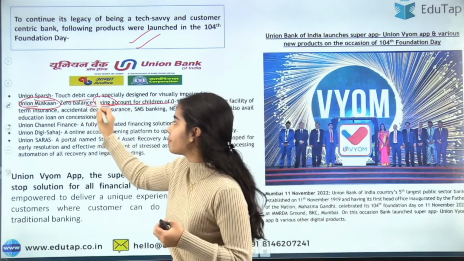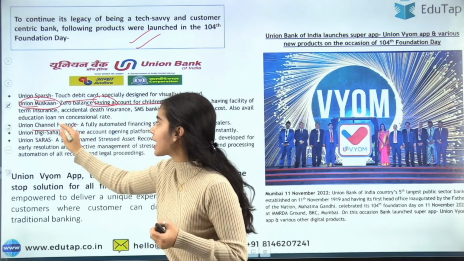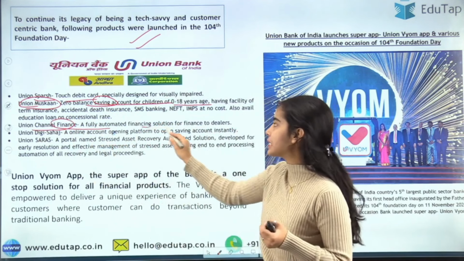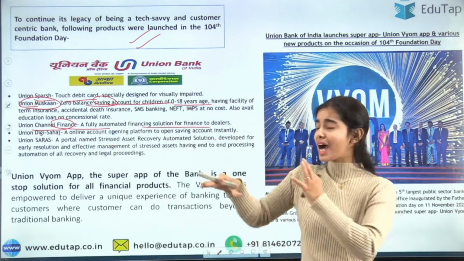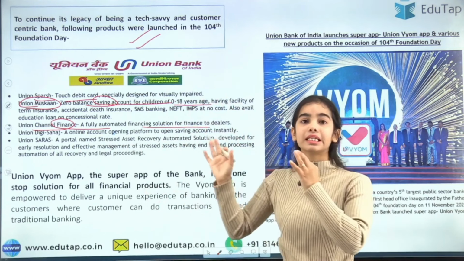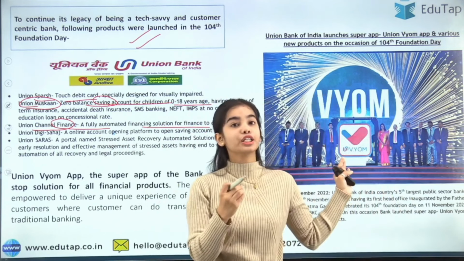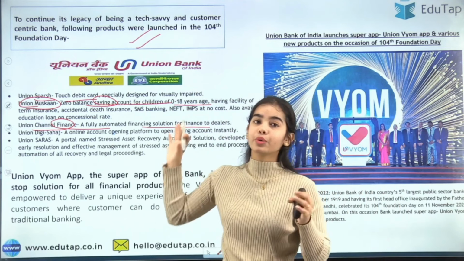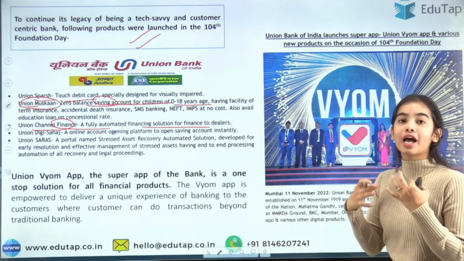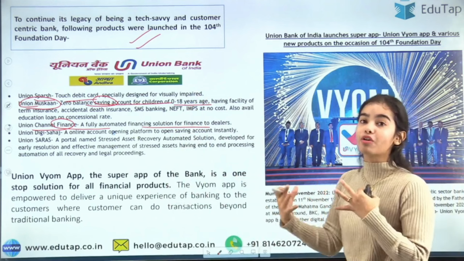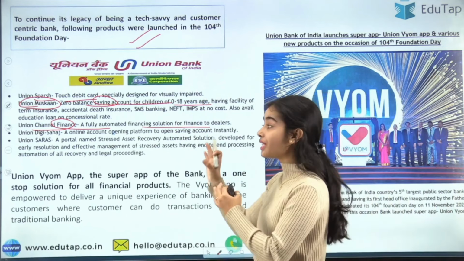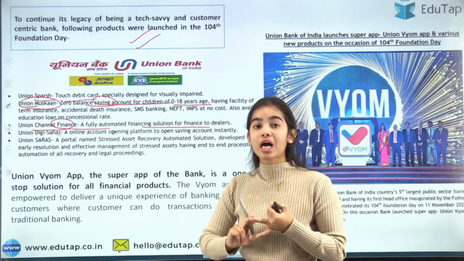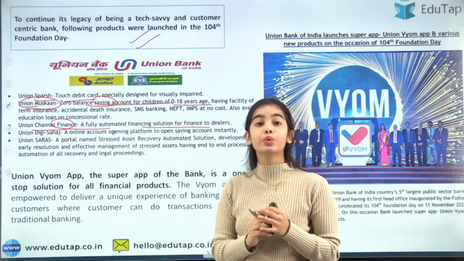It is a touch debit card. Union Muskaan you have seen. Union Channel Finance is a fully automated financing solution for finance to dealers. I have told you all about these products in the session I took regarding the Union Vyom app, where you can see what these products are and the meaning and benefits of each. They have names like Saras and Muskaan, so they are very important for you to understand.